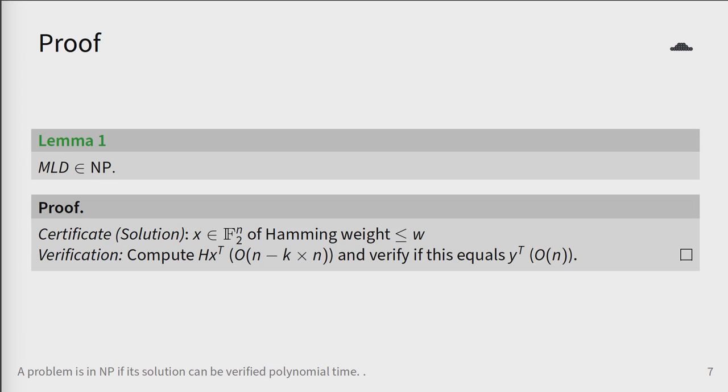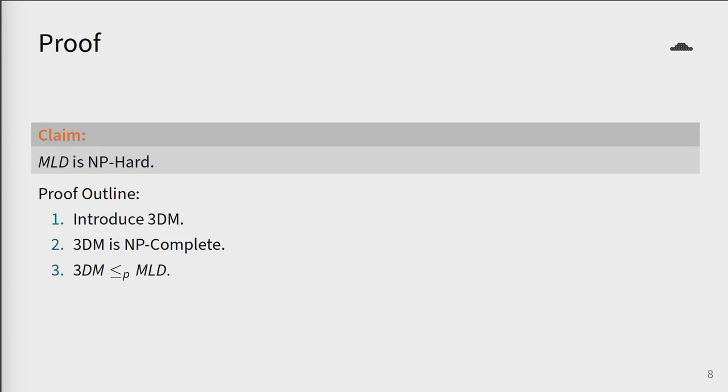The first step in proving that a problem is NP-complete is proving that it belongs to the set NP. Recall that a problem is in NP if we can verify its solution in polynomial time. For MLD, a solution is either a yes or a no, and in order to verify this, we need a certificate that claims to be a solution to the problem. A certificate for MLD is given by a vector of Hamming weight less than or equal to w. We can use this by simply multiplying it by H on the left and verifying if it equals y. Both of these steps can be completed in polynomial time as shown here. Now we need to prove that MLD is NP-hard. In order to do this, we need to show that all problems in NP can be reduced to MLD.